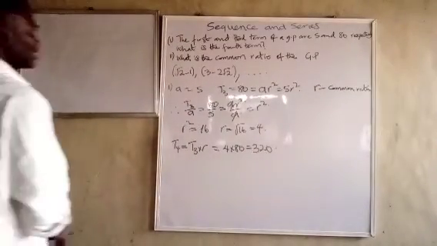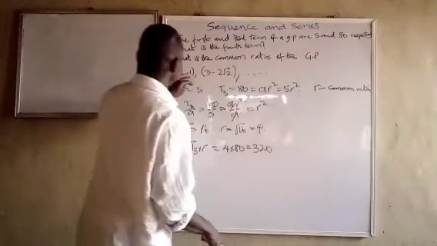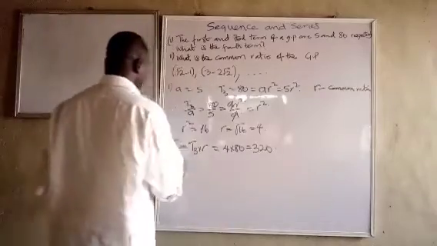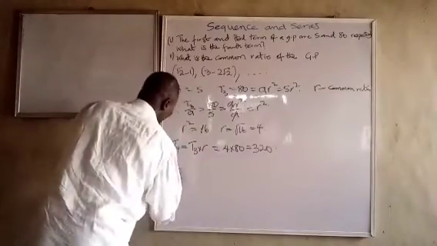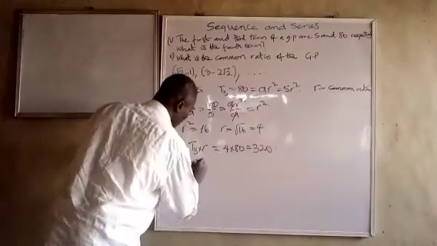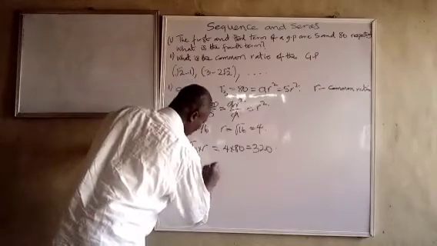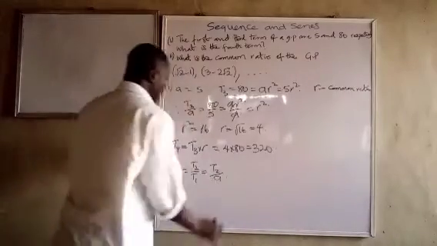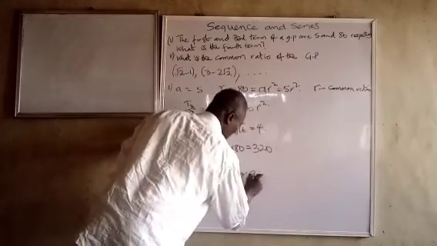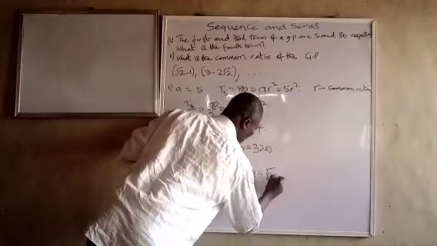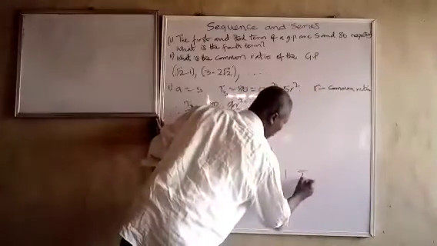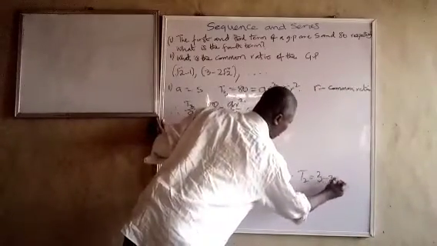The second question says, what is the common ratio of the GP? Root 2 minus 1, 3 minus 2 root 2. So, you know that R is equal to T2 over T1, T2 over A. In this instance, our T1 or A is equal to root 2 minus 1. Our T2 is equal to 3 minus 2 root 2.